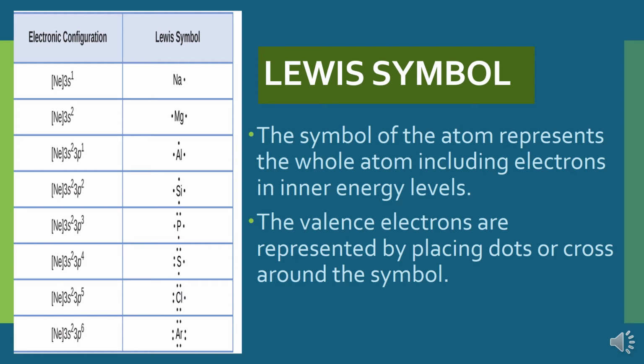These inner core electrons need not be represented. The symbol Na itself represents this atom as well as the core electrons. Only the valence electrons, the electrons present in the outermost shell, are shown in the form of dots, or you can also show them by putting a small cross with the symbol of the atom. In this way all these elements can be represented in Lewis symbol form.